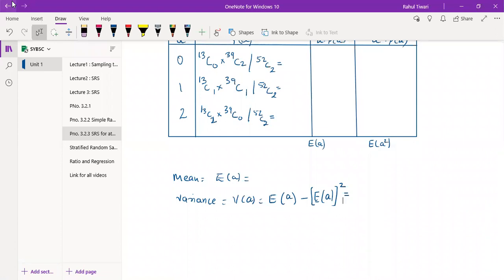What is the E of X, V of X? Okay, just give me 3 minutes. I will finish it maybe in. So this is just work out, just work out and let me know if answer is matching or not.